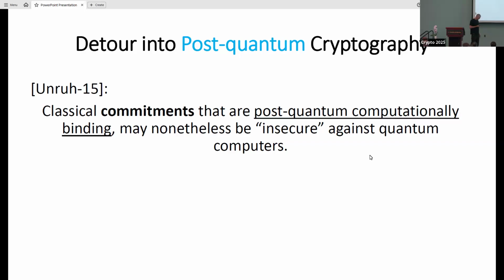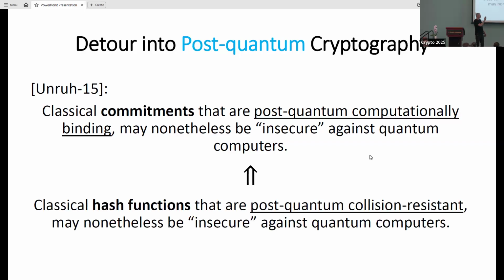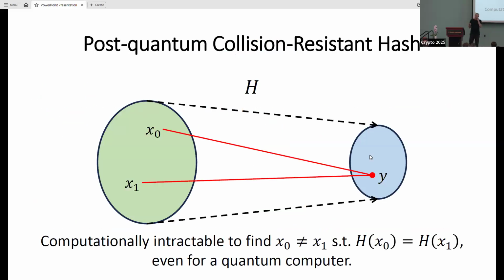And that's something a bit strange to say, because I just said that it's computationally binding. Before explaining what I mean, what Unruh showed follows from the same thing actually happening for hash functions. So if I have a post-quantum secure collision-resistant hash function, it is still maybe insecure in some intuitive sense against quantum computers. So let's explain.